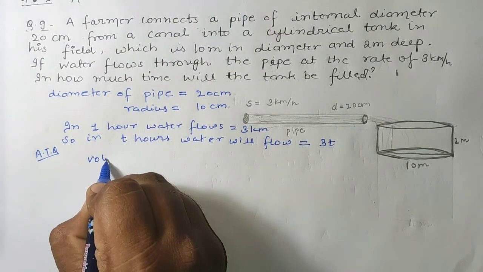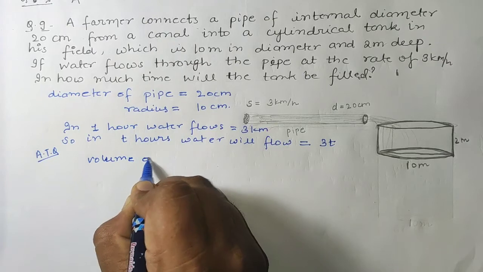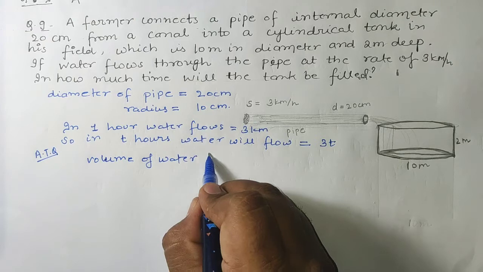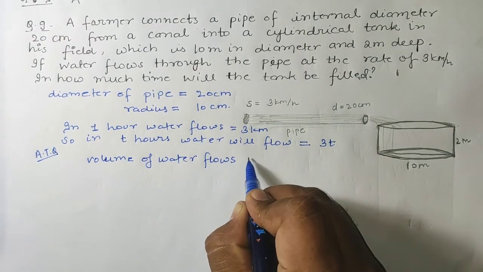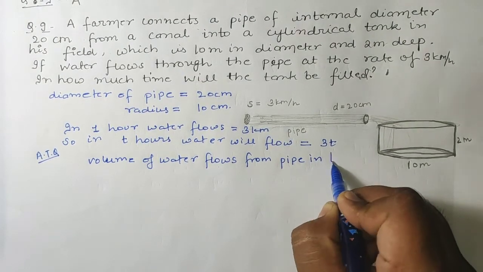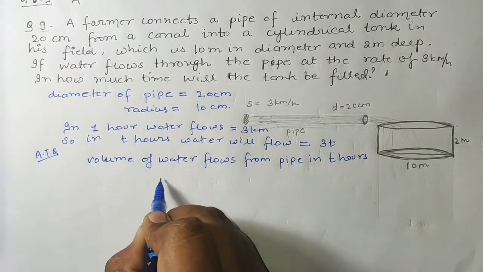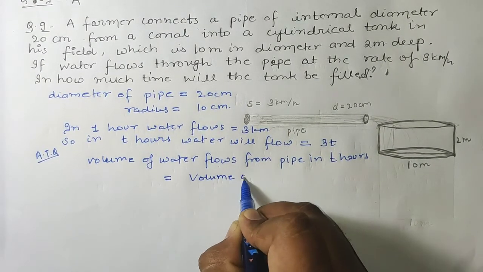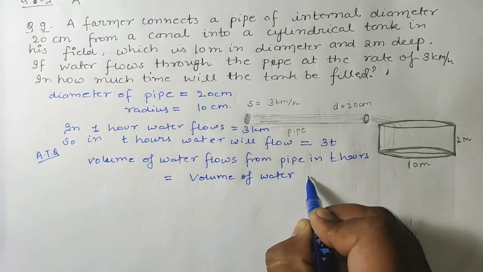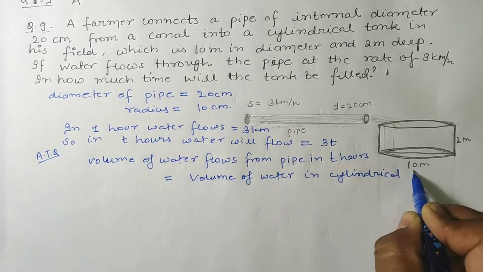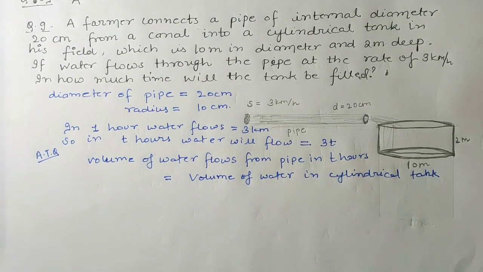Okay, now the concept we'll use, according to the question, is that the volume of water that flows from the pipe in t hours will be equal to the volume of water in the cylindrical tank.